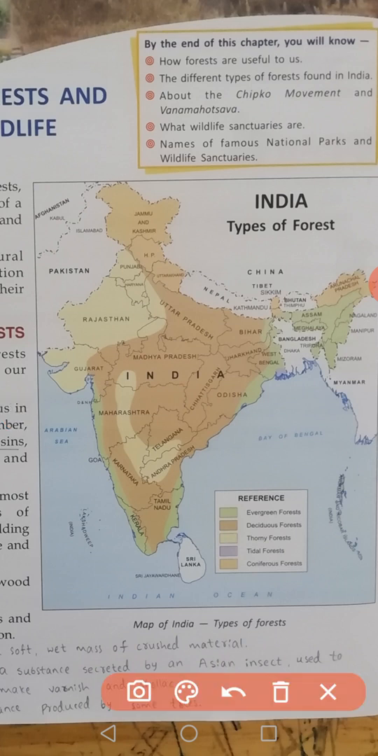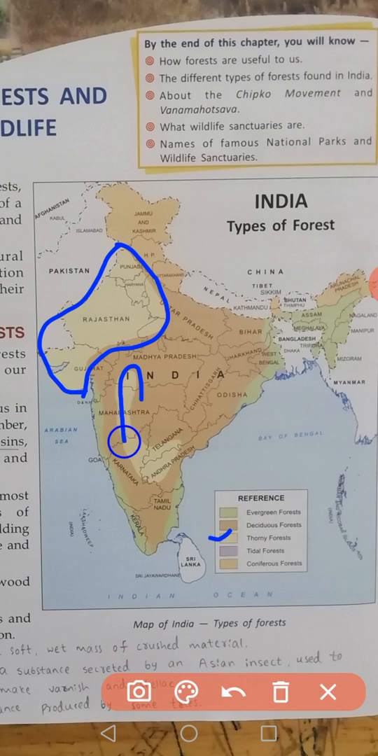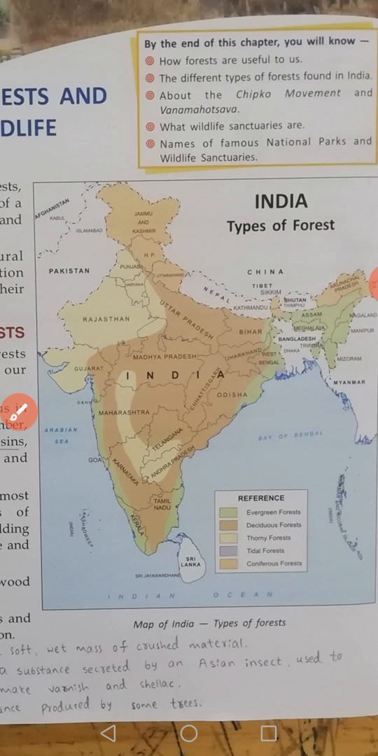Third type of forest is thorny forest. Thorn, thorny. Thorny means mullu. See, this part of India has thorny forests, and this part of India also has thorny forests. Forests with thorns. Next type of forest is tidal forest. Fourth one is tidal forest.